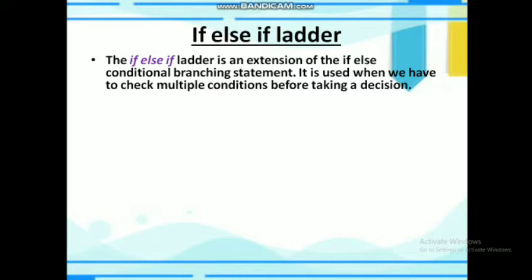If that condition is false, then the else block gets executed. Suppose if that first condition is false and we need to check more conditions, then we will use this if else if ladder.